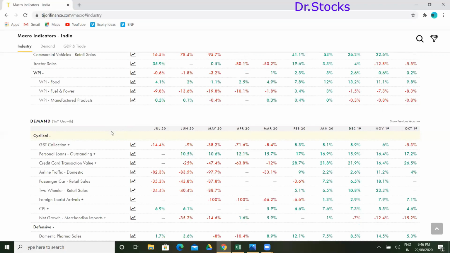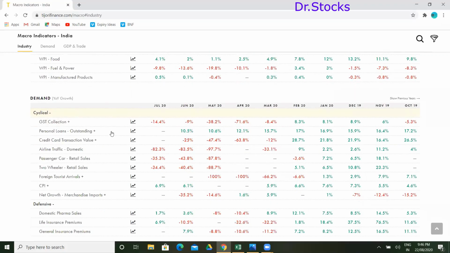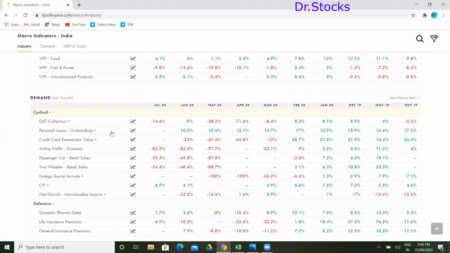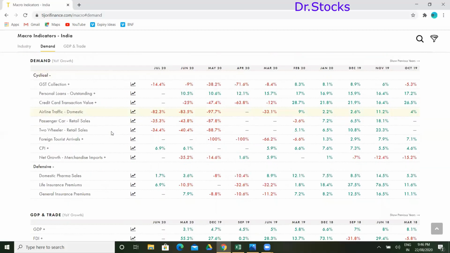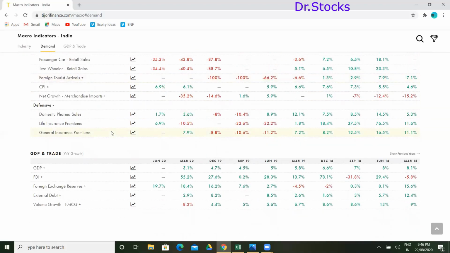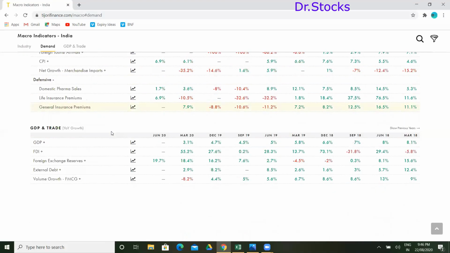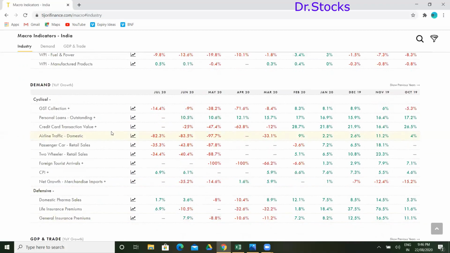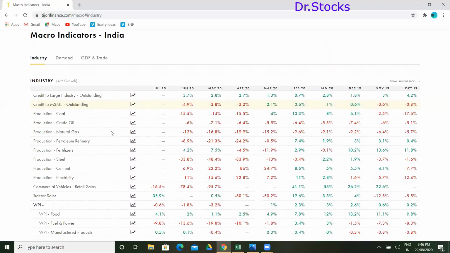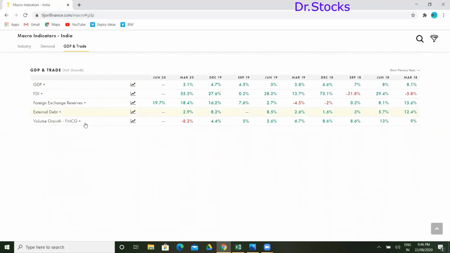As a viewer, you can see these things on a weekly or monthly basis. Some data here is completely monthly, and something we'll get as weekly and daily data too. So it's demand, GST. All this data is monthly data at this moment, I guess. We have all the tabs here: industry, demand, GDP, and trade. You can check all the things one by one.